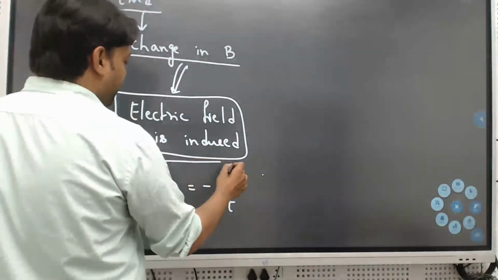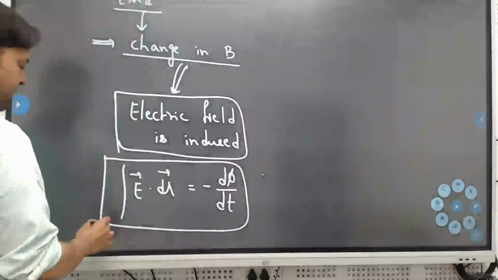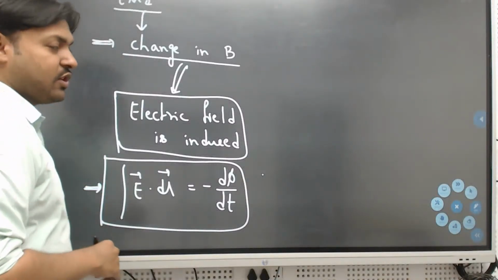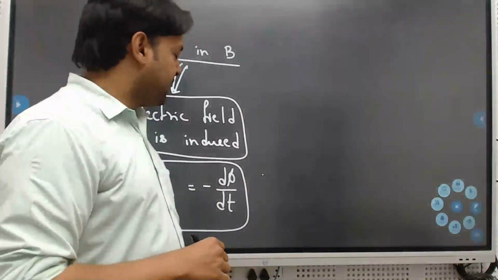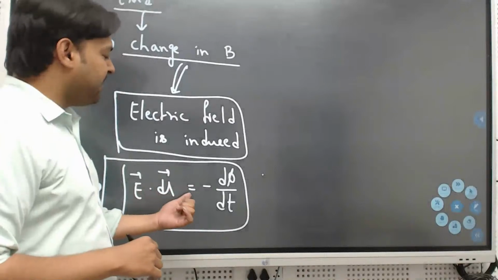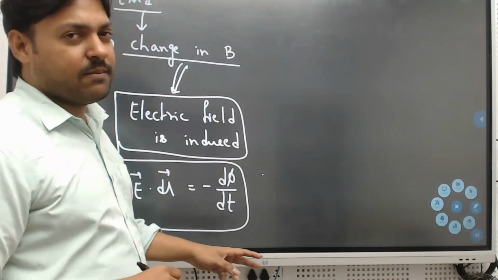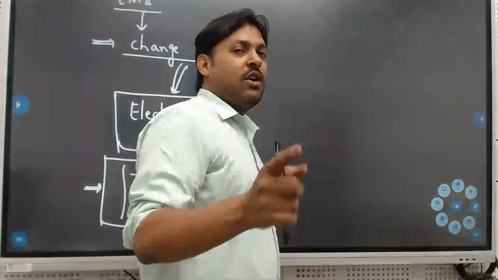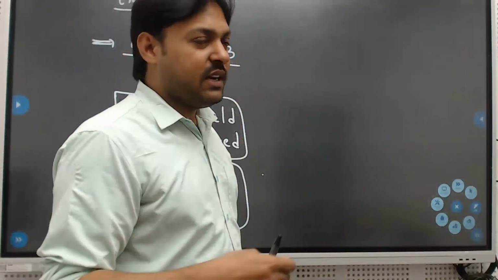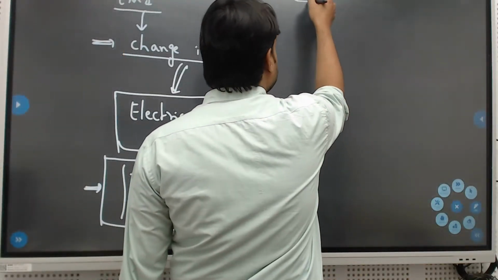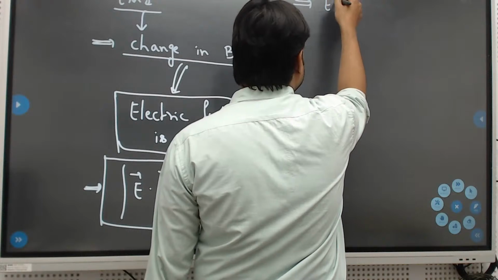If you remember the concept, the formula also we have written there. Okay. So integral E vector dot dl vector equals minus d phi by dt. That we studied in EMI. Now the story according to the previous experiment we did, that is in electromagnetic waves.